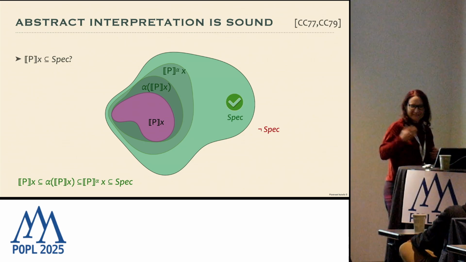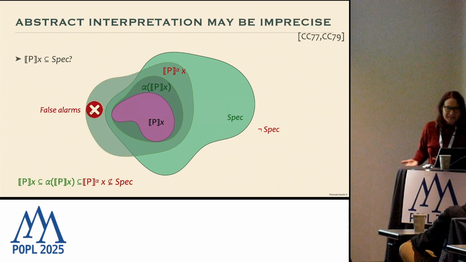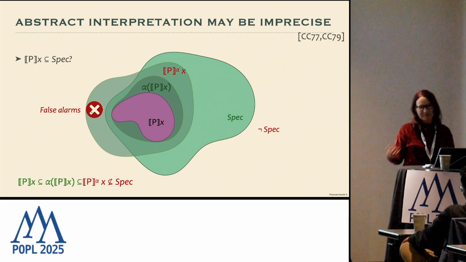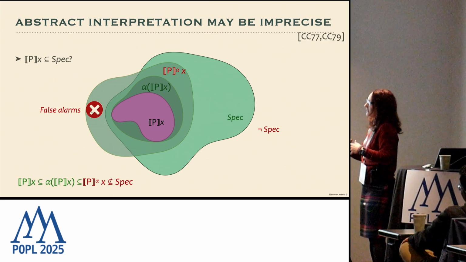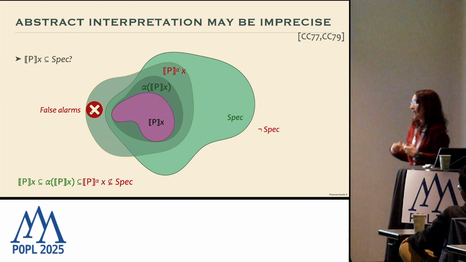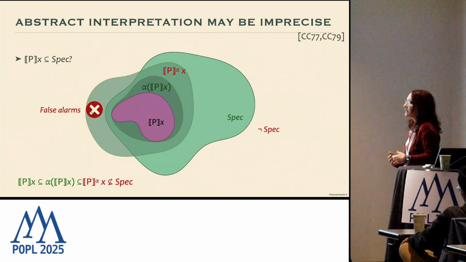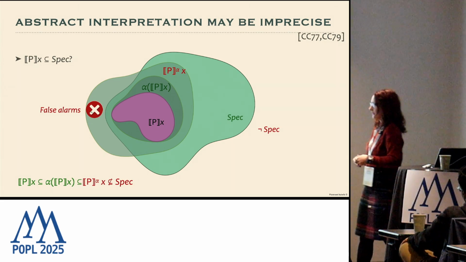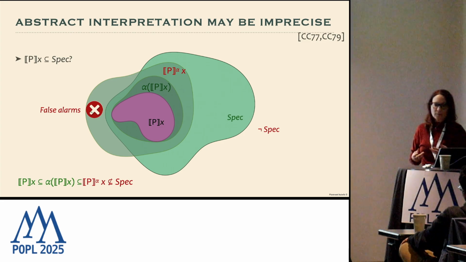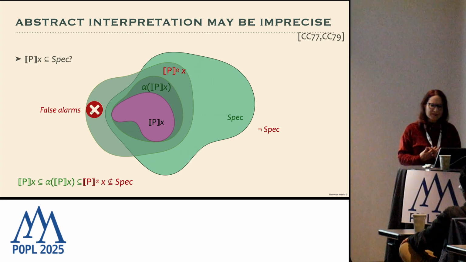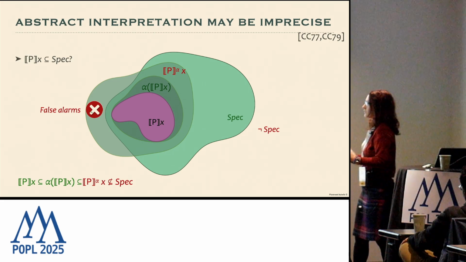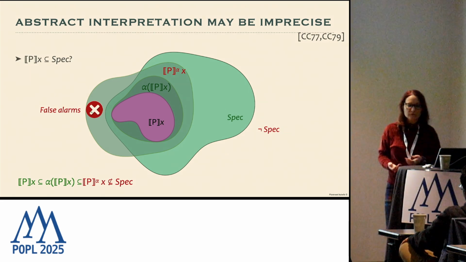Anyway, as already observed, we may have false alarms because the abstract computation may introduce some noise, and this noise may lead to fail the inclusion relation of the abstract computation in the specification, and this means that we cannot say anything about the concrete semantics because we lose the inclusion relation. So what we can do is just to try to keep this abstract computation as close as possible to the real abstraction of the concrete semantics.